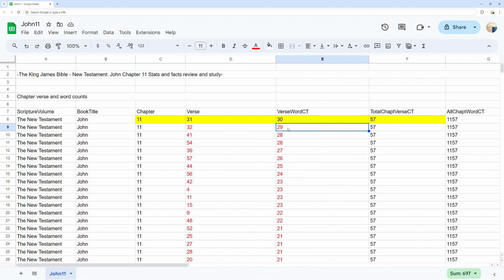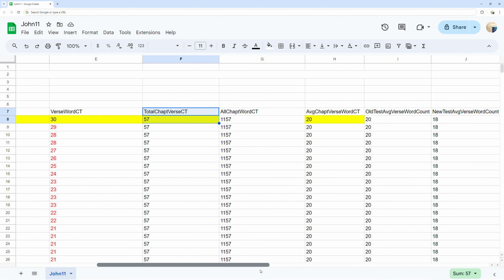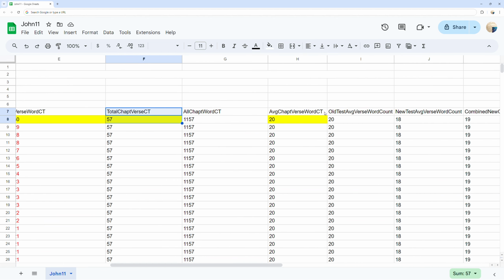You can see the John chapter 11 verse total count at 57 verses, the average word count of all John chapter 11 verses at 20 words per verse, as well as the average verse word counts for both the complete Old Testament, New Testament, and both combined to get a comparison of John chapter 11 word per verse count comparisons.